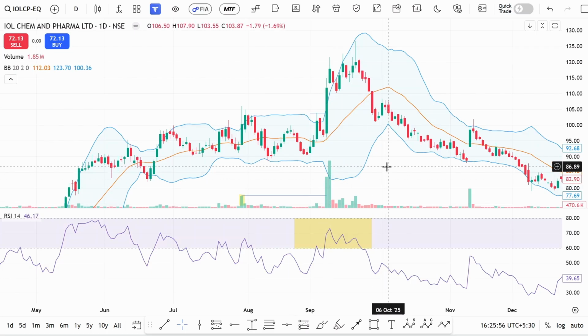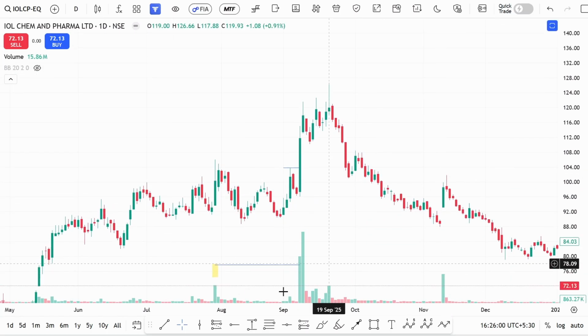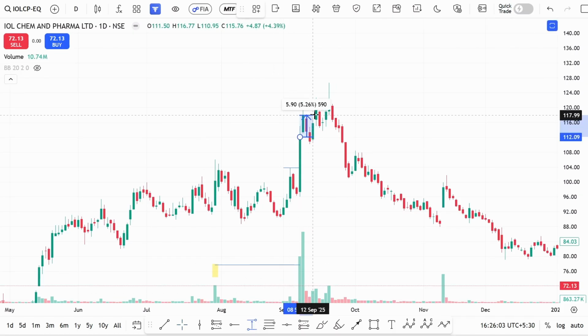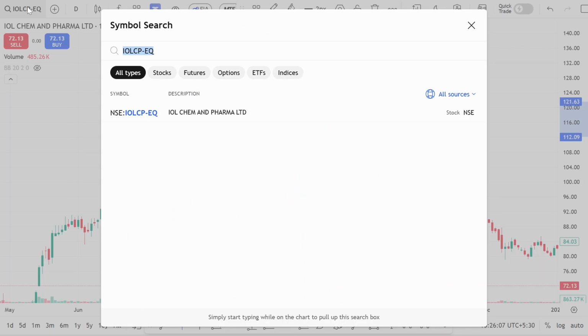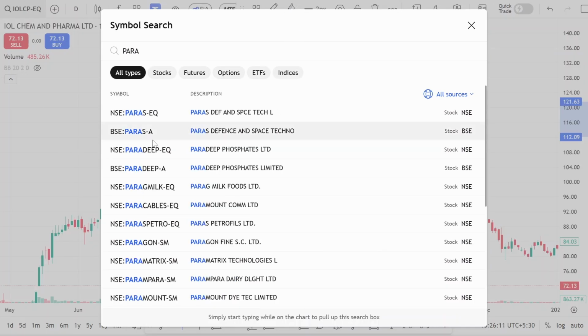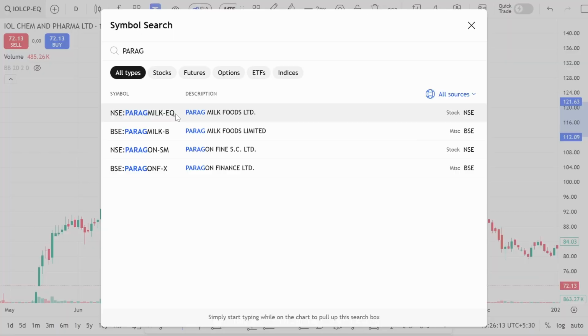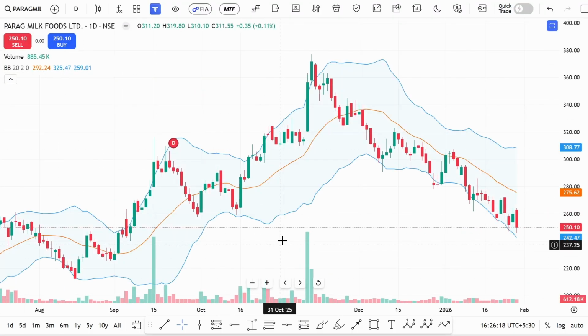So once all these confirmations are done, you can check the immediate next day, we expect a minimum 5% up to 20% rally. You can see here the next day the stock has rallied 8.5%. That is a very good move. And if you observe Parag Milk also, a similar example. A few weeks back I got Parag Milk. So let me explain one by one again.